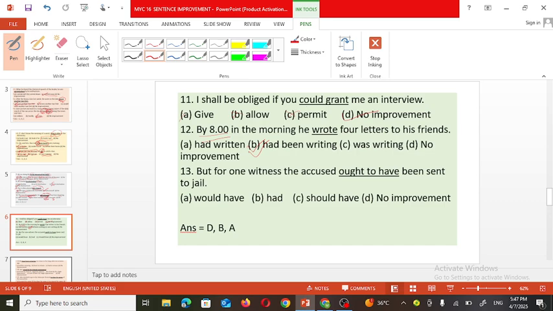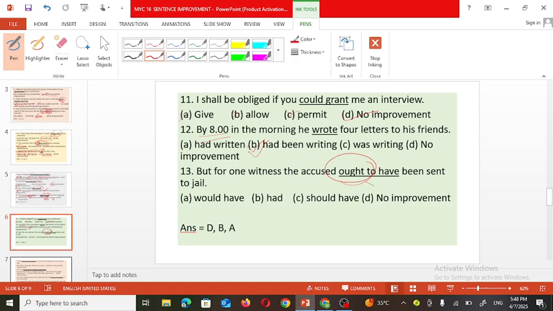But for one witness, the accused ought to have been sent to jail. Already we had discussed modal auxiliaries in our previous sessions. We had discussed types of verbs, and there we have even discussed modal auxiliaries and their functions. So as per the need of the sentence, the auxiliary must be used here. Ought to have been sent.